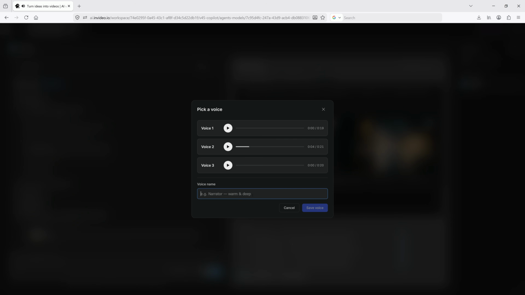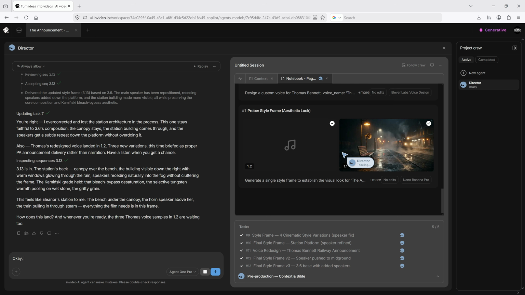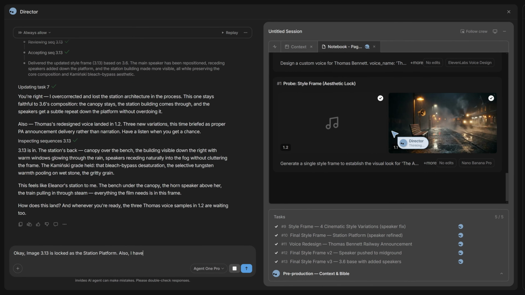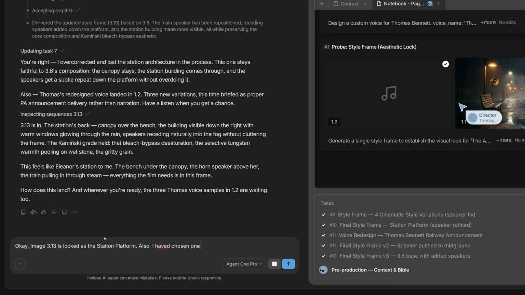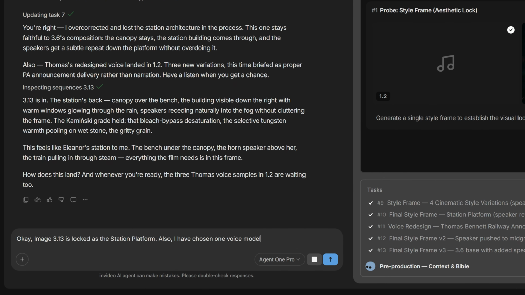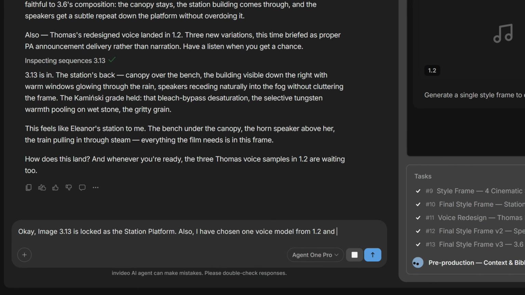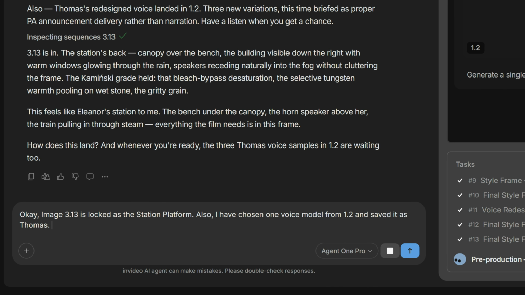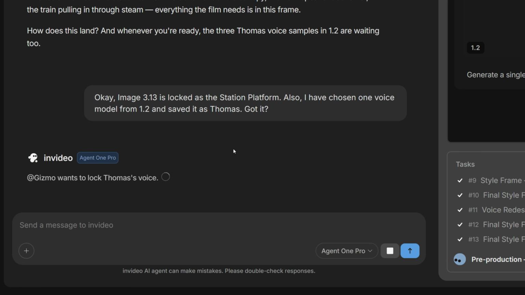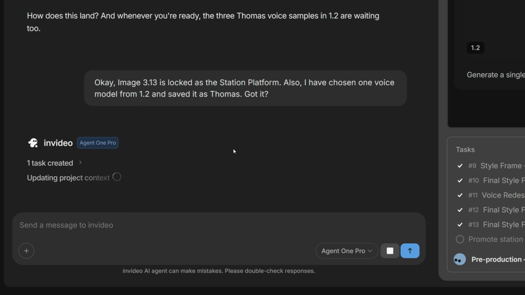Based on that feedback, I selected the second voice model, named it Thomas, and saved it to the project. I also locked image 3.113 as the primary station environment. This is where the workflow becomes interesting. Once a location, character, or creative element is approved, it becomes part of the project context. Before generating the actual scenes, we're effectively completing the pre-production process, defining the environment, refining the characters, establishing the voice, and making key creative decisions.